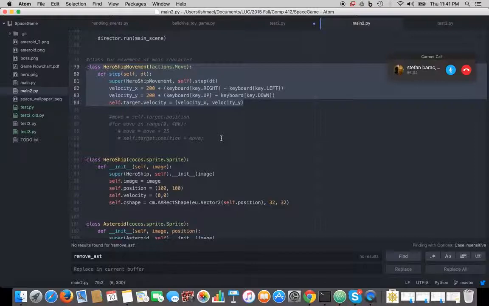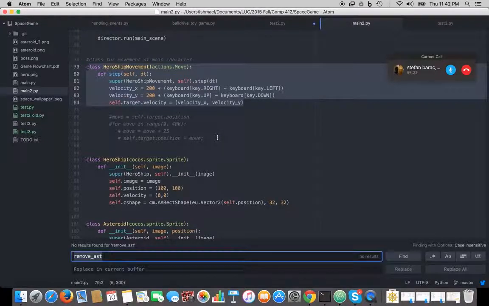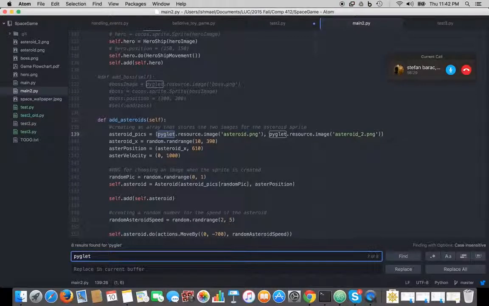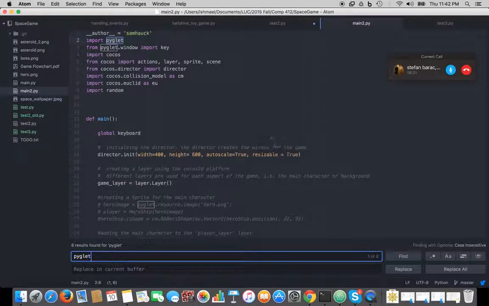So the hero ship movement class is responsible for, as it implies in the name, the movement of the ship. And it's pretty cool how it works. So using the keyboard import from Pyglet, which, from my understanding, is responsible for the window, right? Yeah. Is that correct? Exactly.